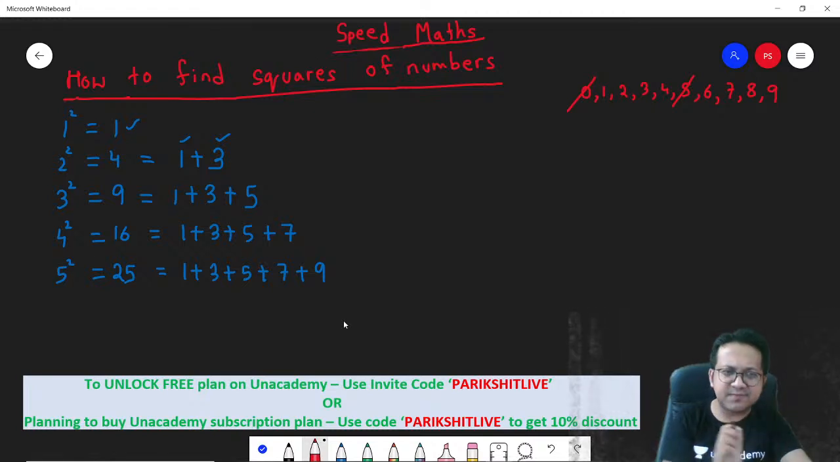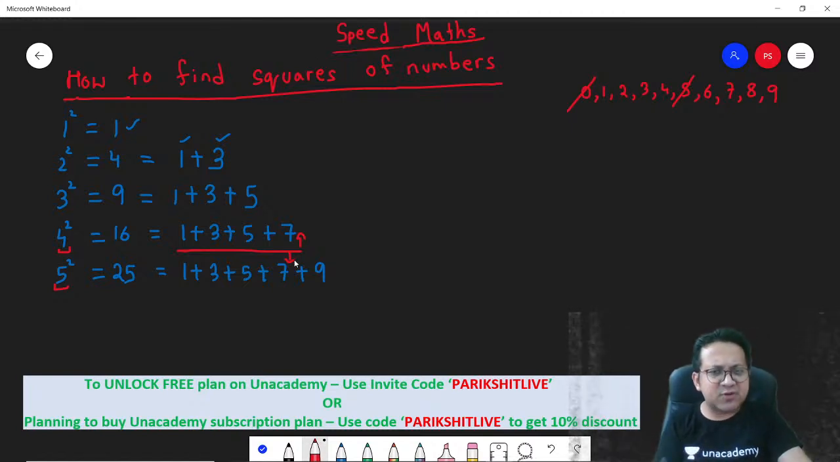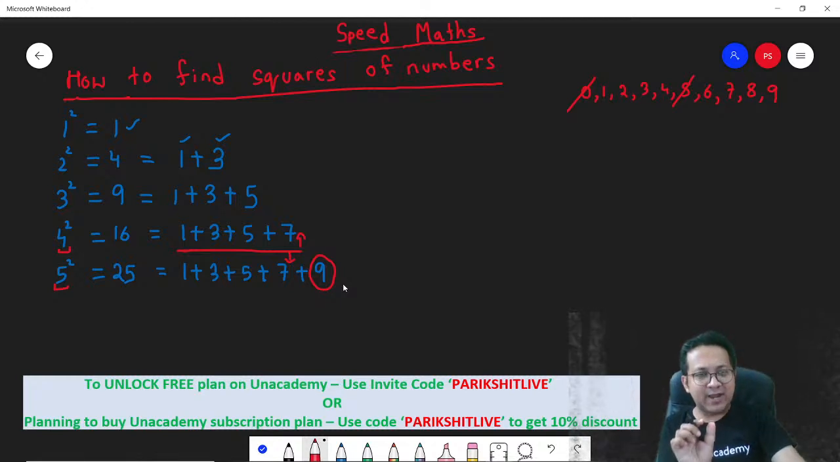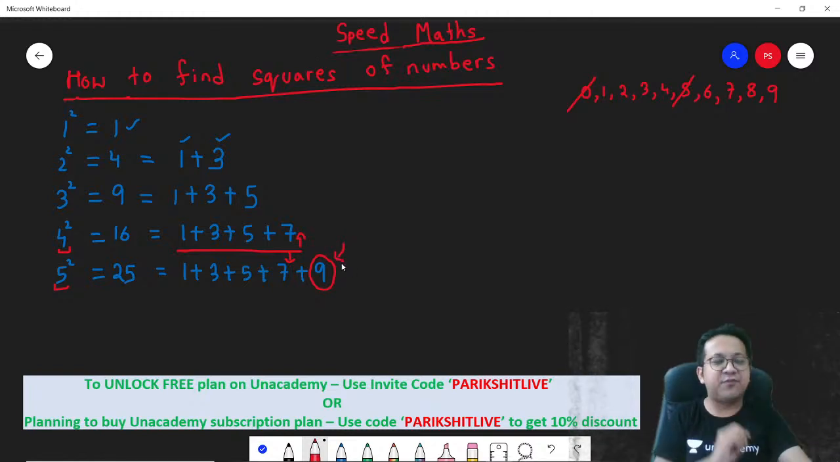So now if you know this, I think what comes after this is very easy. Think about it. What is the difference between 4 square and 5 square? I think this part is entirely the same. Can you see? 1, 3, 5 and 7 is the same for both. But 5 square has got one extra number. What is that extra number? It's the fifth odd number. So if you know 4 square, 5 square will also be known to you. Why? Because 5 square is 4 square plus the fifth odd number.